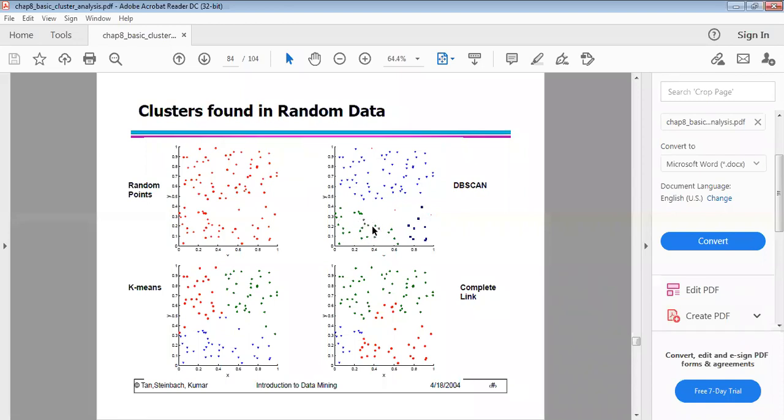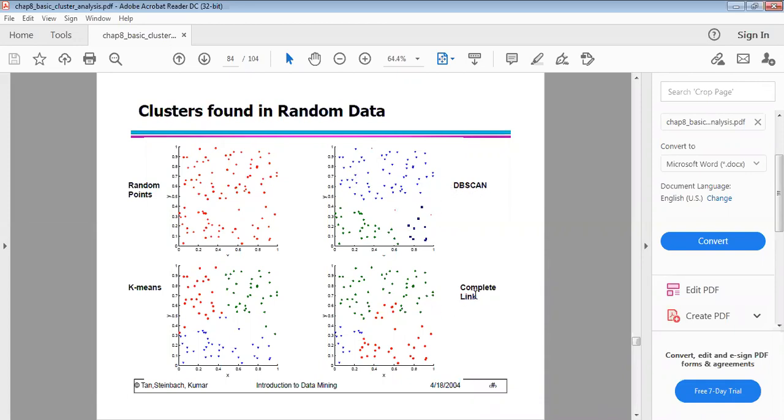The green points represent one cluster, and the black squares represent one cluster. Here you have three red dots, which are noisy points. This is how clusters are found in random data using DBSCAN.